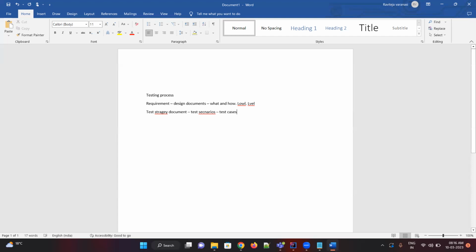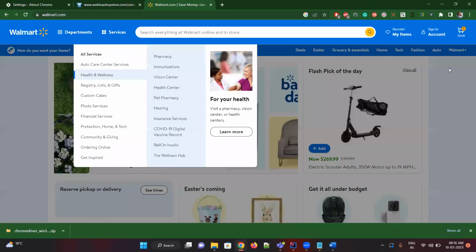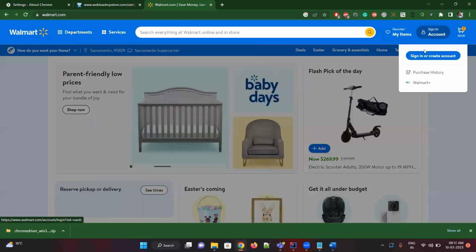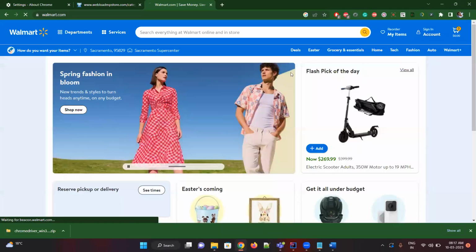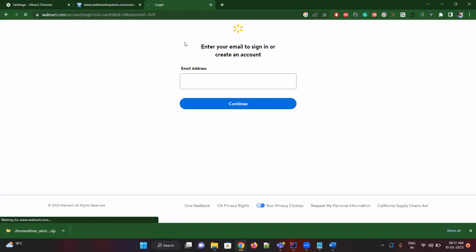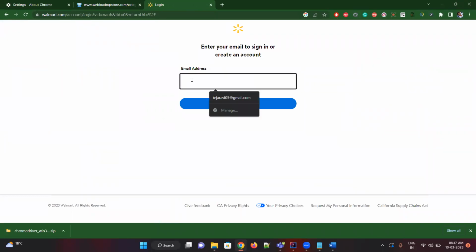What is a test case? A test case is nothing but the steps, and we'll have the expected result, actual result, and description. Suppose I want to do a login. So this is my test case. For login functionality, you have to enter an email address in the email box and click on continue.